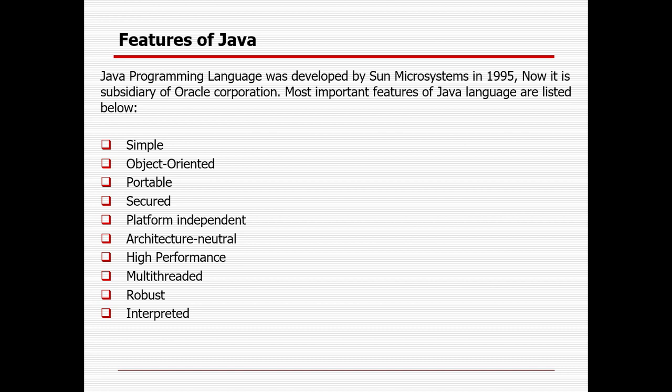So if you write a program on a Linux machine, it can be run on Mac or Windows. Architectural neutral means the Java compiler generates an architectural neutral object file format, which makes the compiled code executable on any processor. It is processor independent. With the presence of the Java runtime system or JRE, we can run it. That is the reason it's architectural neutral.